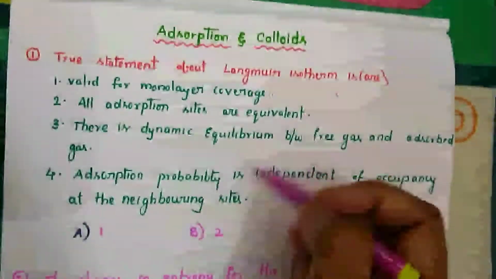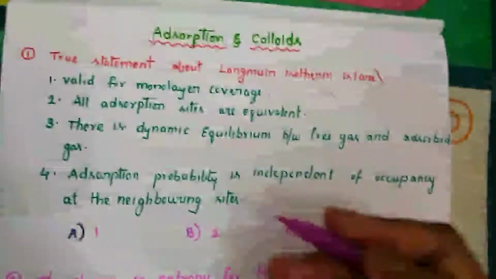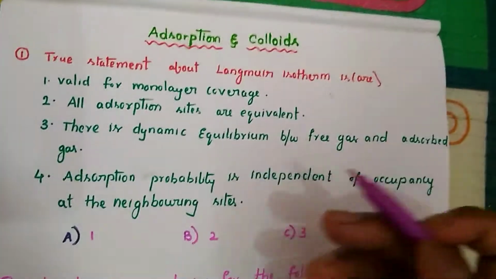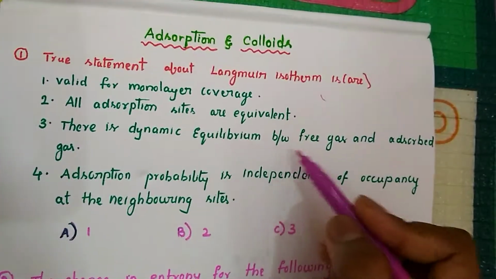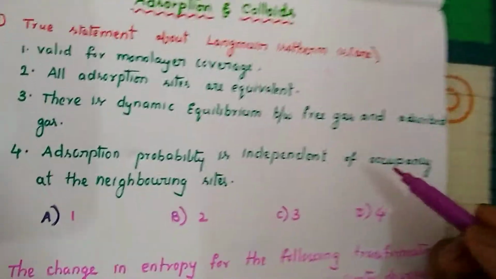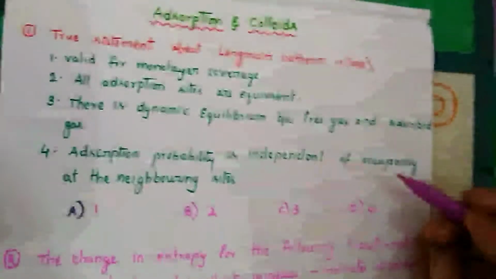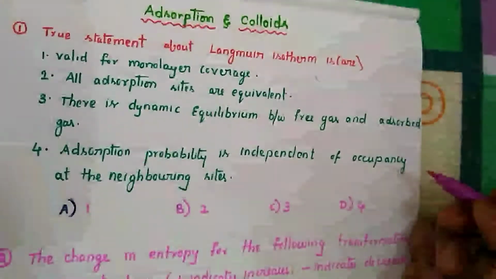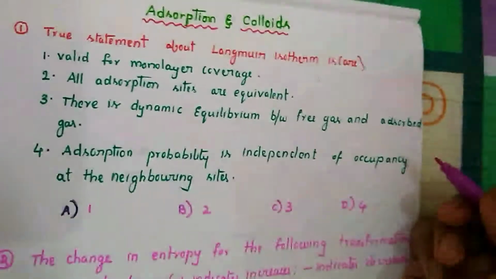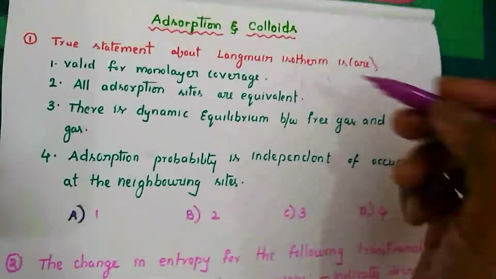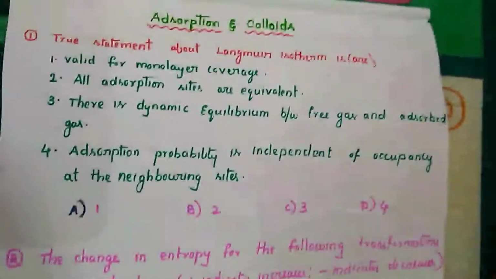There is also a dynamic equilibrium that always exists between the adsorbed gas and the free gas. At the same time, the adsorption probability is independent of the occupancy of the neighboring sites.